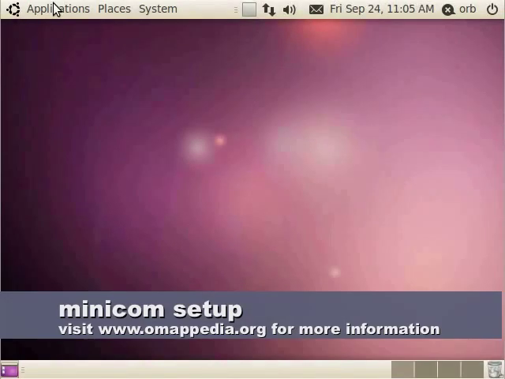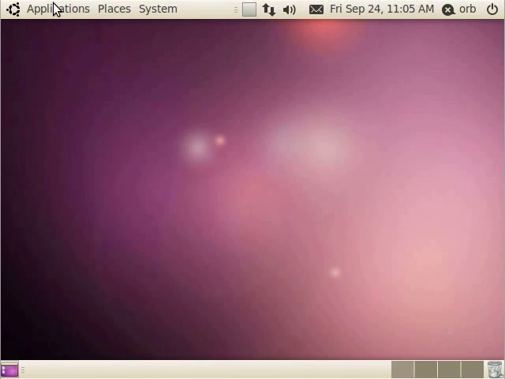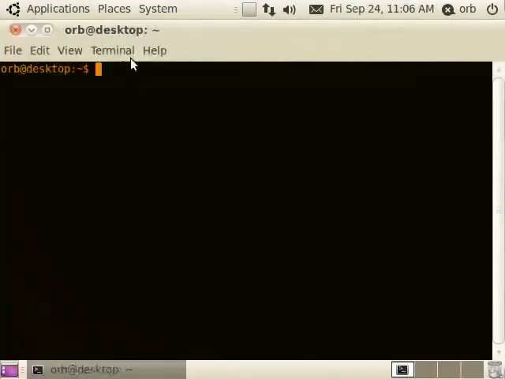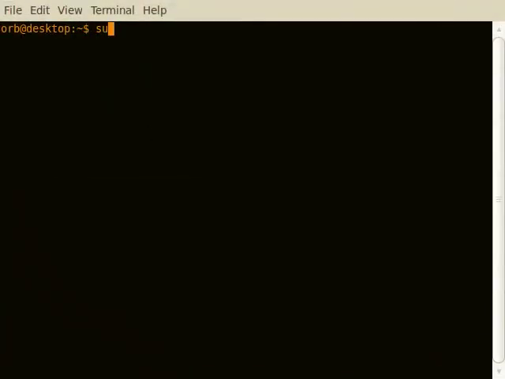In this video, we will review how to install Minicom and how to connect your development platform to your Linux machine. Make sure you have your development platform connected to your Linux machine before beginning. Let's start by opening a terminal window and installing Minicom.